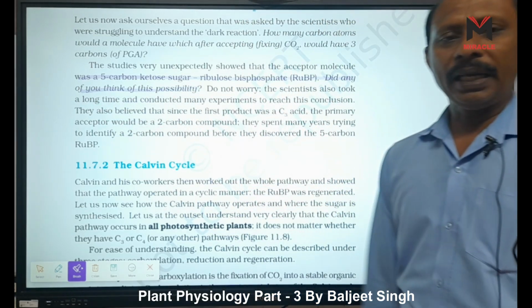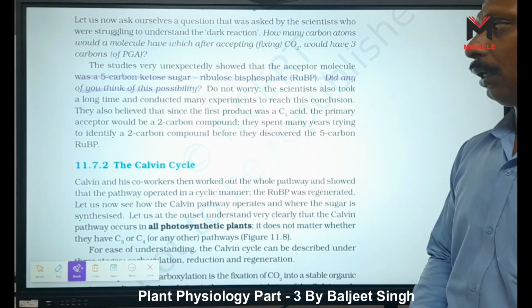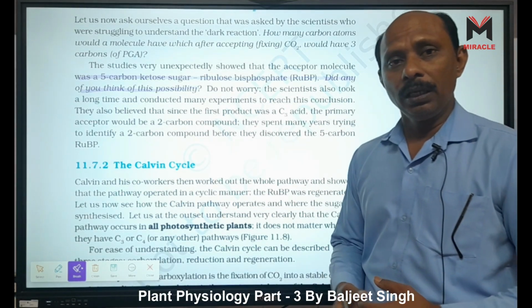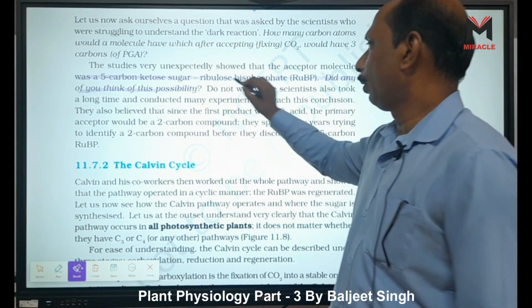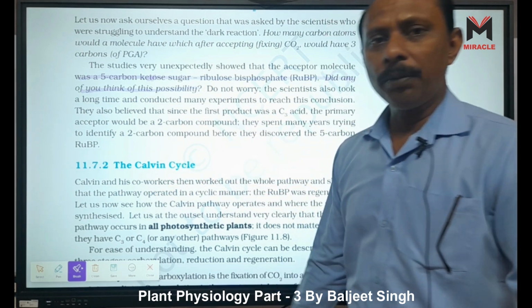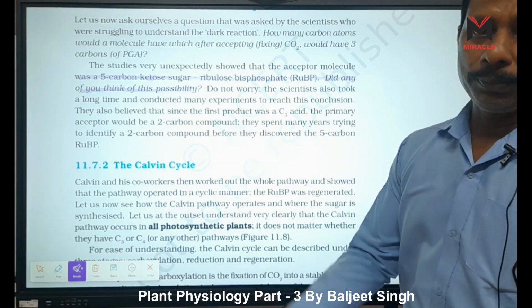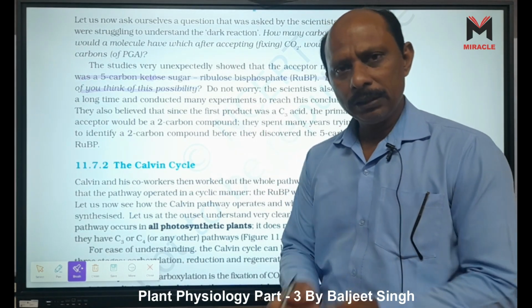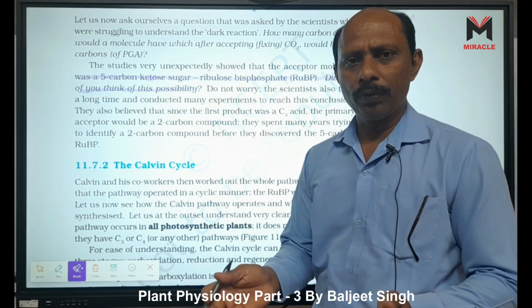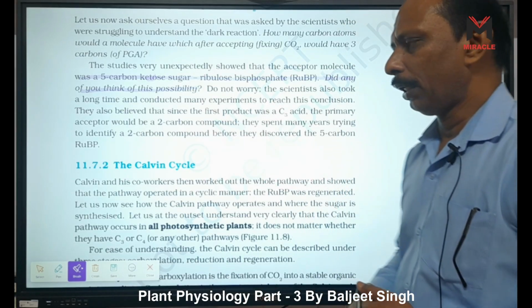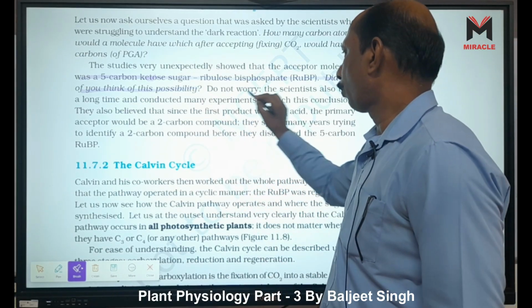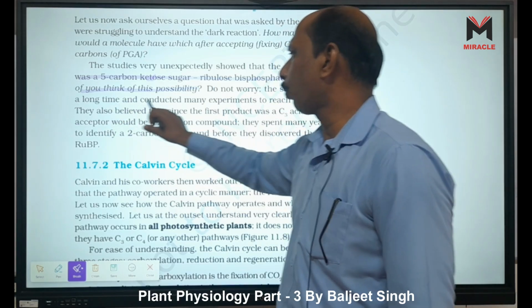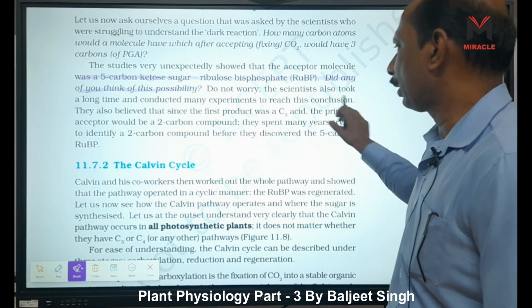Today we know, but at that time it was very hard to think of. If the 5 carbon ketose sugar binds with carbon dioxide, it becomes 6. Then how is it 3 carbon? Today we know it splits and forms 2 moles of 3 carbon molecule, that is PGA. Do not worry, the scientists also took a long time and conducted many experiments to reach this conclusion.